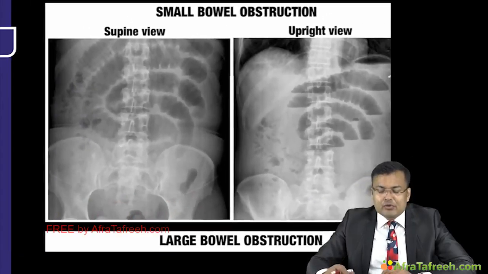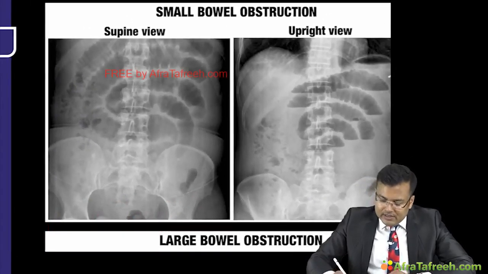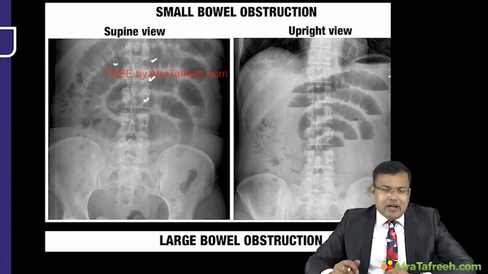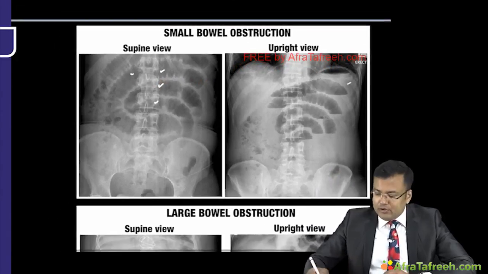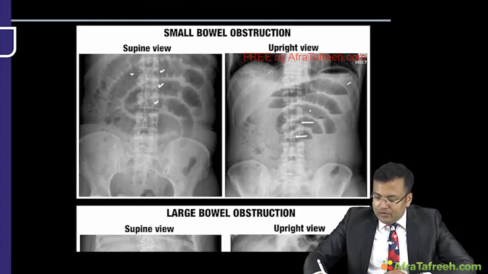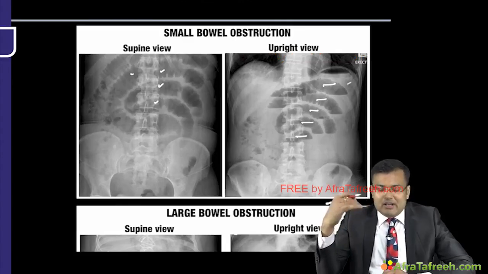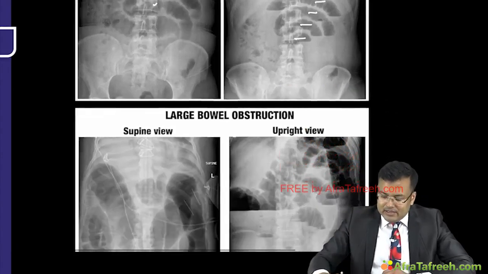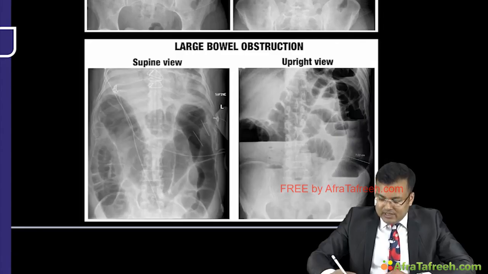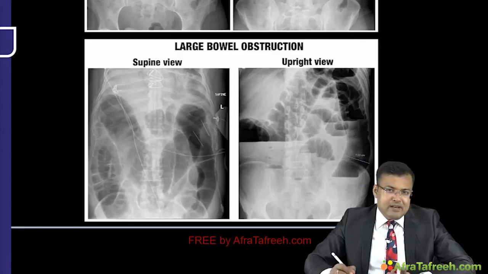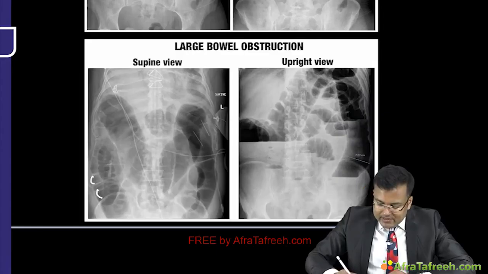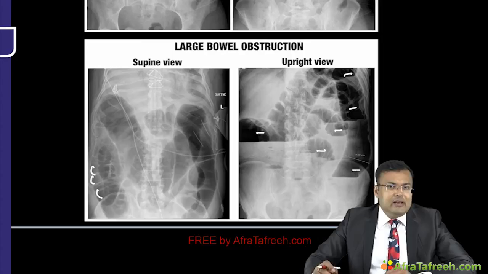If you see the supine view, dilated bowel loops are placed centrally, narrow in caliber, and since there is a circumferential ring-like pattern, these loops are jejunum. On the upright view, there are dilated bowel loops and air fluid levels in a step ladder pattern. Same thing here. In large bowel, you can see dilated bowel loops placed peripherally, wider in caliber, with haustrations, and air fluid levels in the upright view.